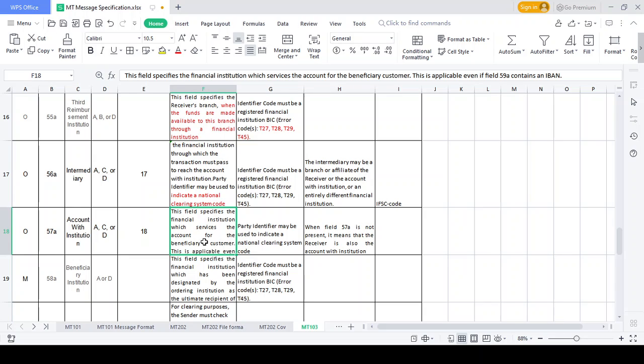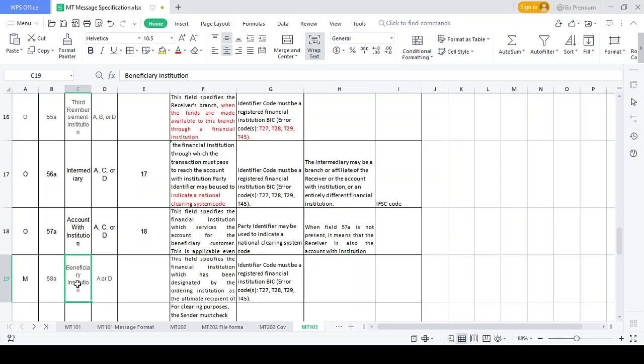Here they also use a part A for a national clearing system code. Either 58A is present, and it also comes to 57A, as I mentioned. Read that content. If 57A is not present, it means that the receiver is also the account with institution. He is the receiver now, and he is also the account with institution.